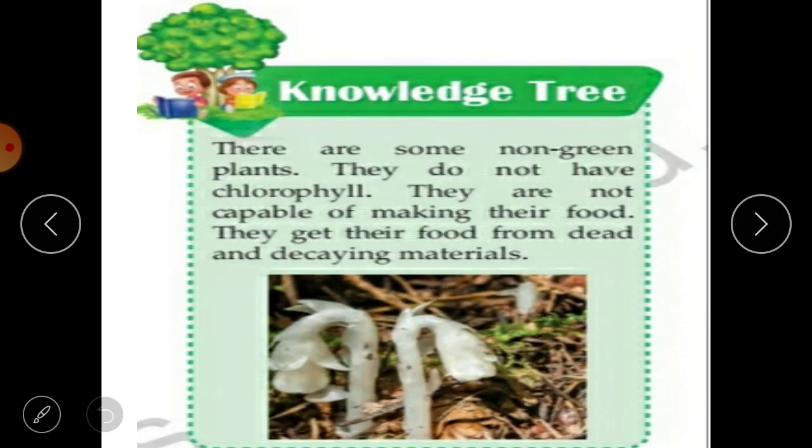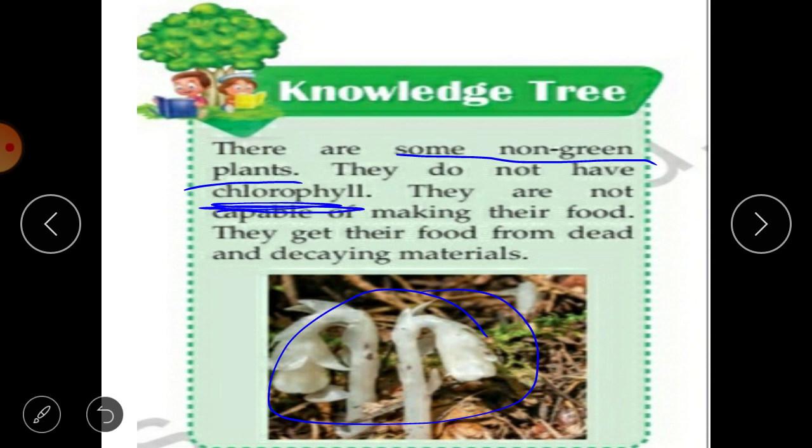Now let's move on further. So here we are having a knowledge tree. There are some non-green plants also, like this one. This plant is white in color. Actually it is mushroom. Sorry, this is not mushroom. This is white tube plant, and this is white in color. It does not have chlorophyll.